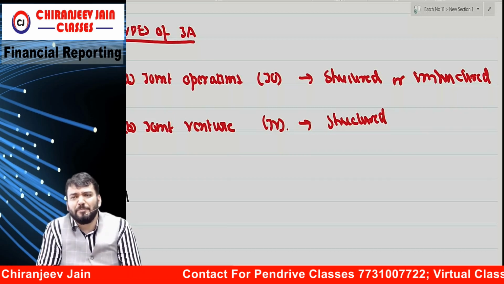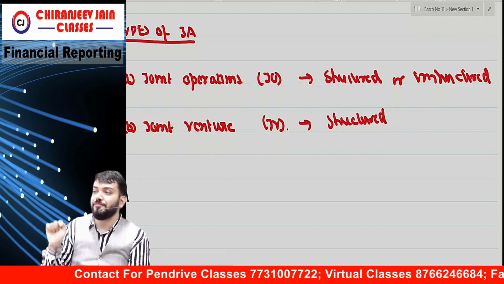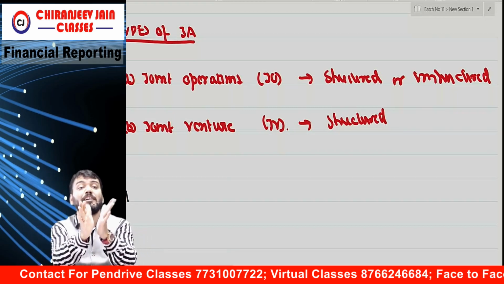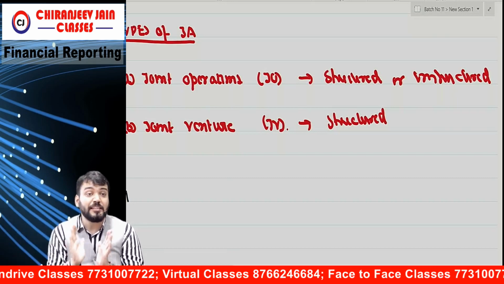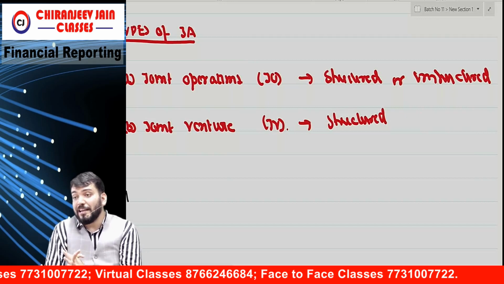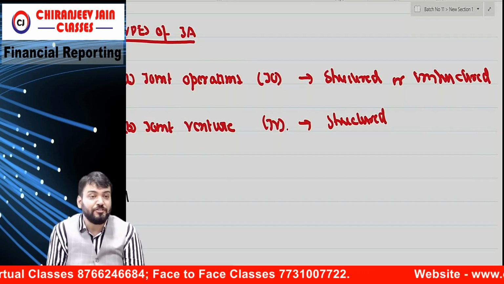But can you say a partnership is also one joint venture? But partnership is always what? Structured. Structured means a separate legal entity is created. For example, Messrs A and Associate, a separate entity is created. So partnership will always be structured. But partnership is also one joint venture.